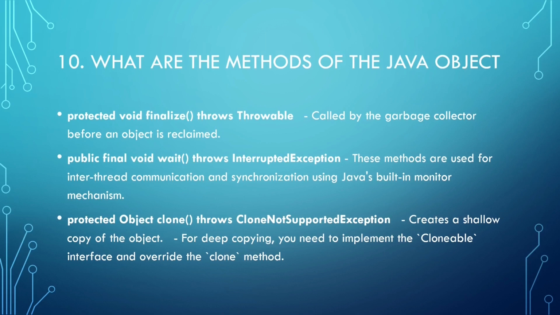There are overloaded wait methods. These methods are used for inter-thread communication and synchronization using Java's built-in monitor mechanism. clone creates a shallow copy of the object. For deep copying, you need to implement the Cloneable interface and override the clone method.